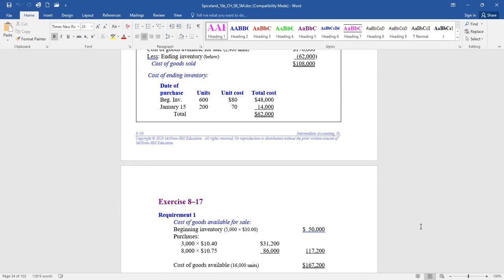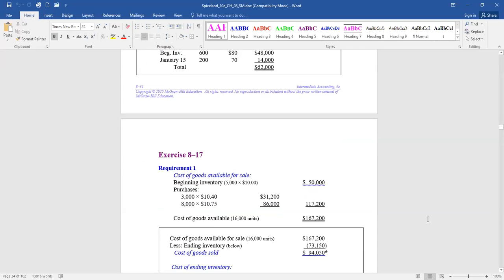We will then add all purchases for the month. 3,000 units at $10.40 each and 8,000 units at $10.75 each. So the total purchases were $117,200. Add the total purchases to the beginning inventory. So the cost of everything that could have been sold, $167,200. The total number of units that could have been sold are the 5,000 from beginning inventory plus the 3,000 and 8,000 in purchases, or 16,000.